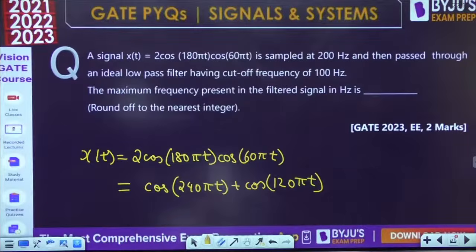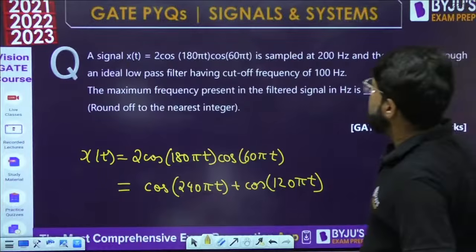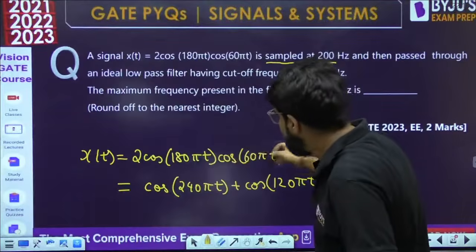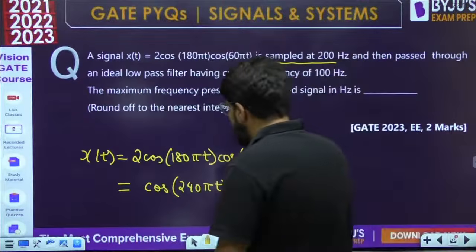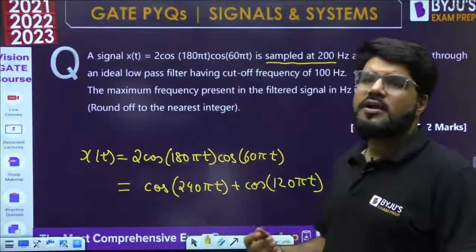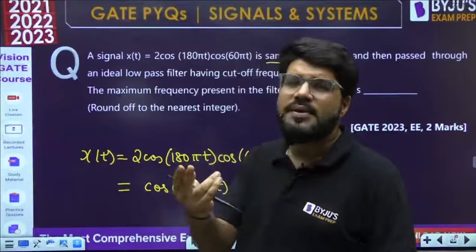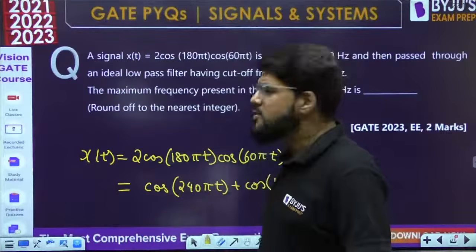So this is cos(A plus B) plus cos(A minus B), and now it is going to be sampled at 200 Hz. Now we know what happens after sampling. First make its Fourier spectrum. What is the Fourier transform of a sinusoidal signal? Suppose cos omega naught t, it contains only the impulses at plus omega naught and minus omega naught.